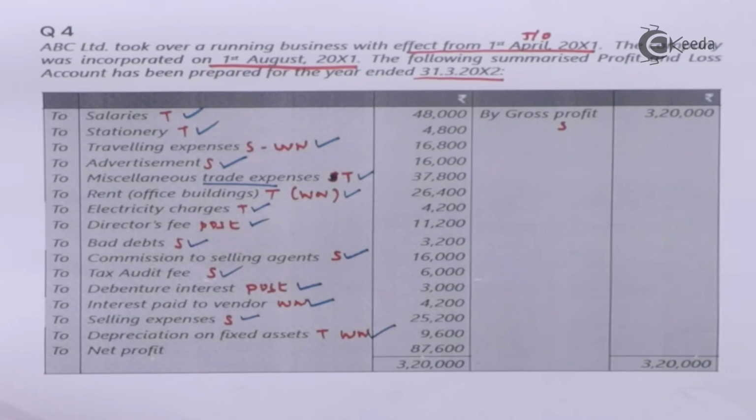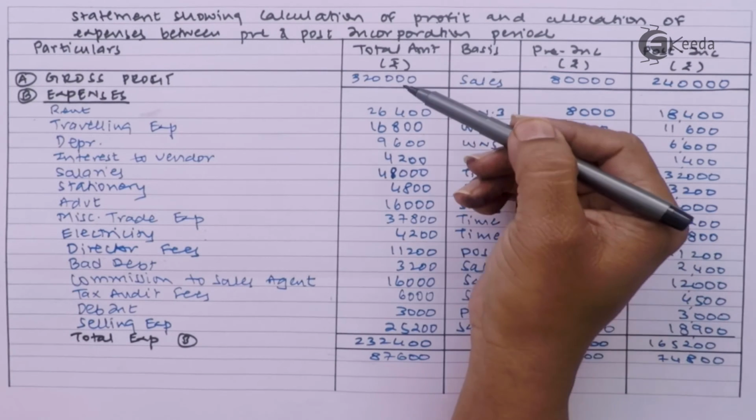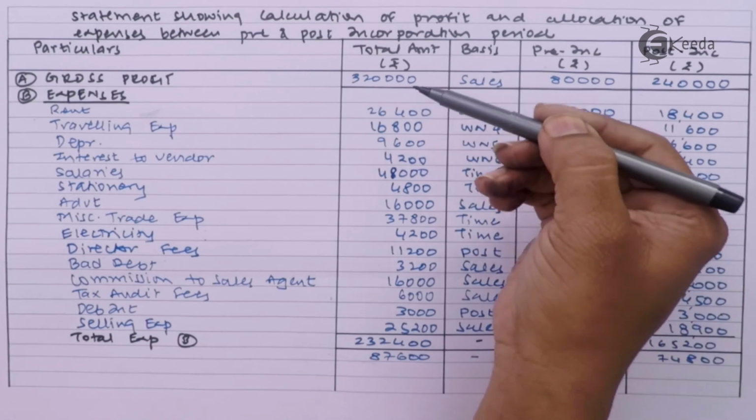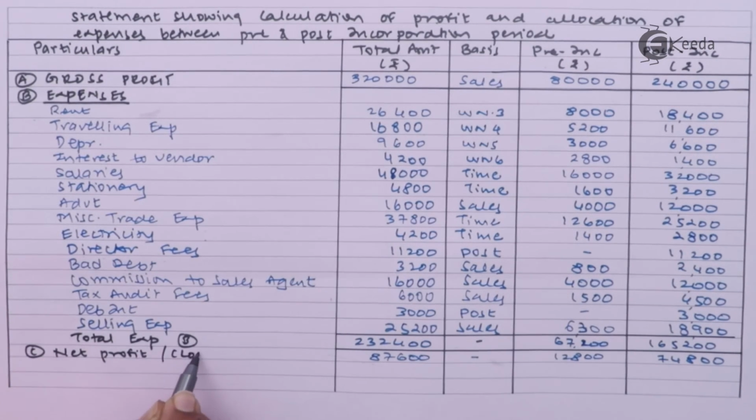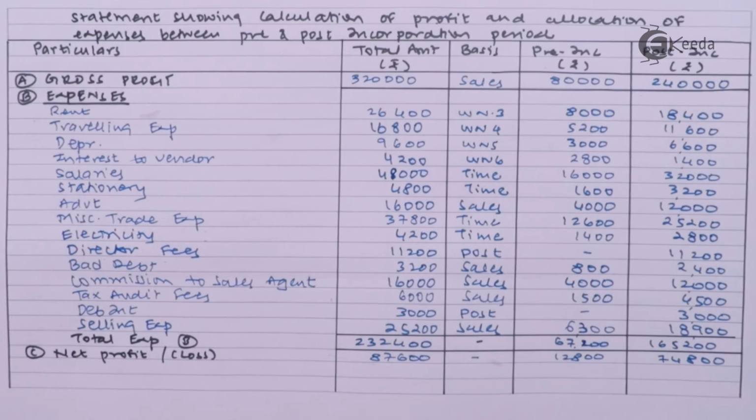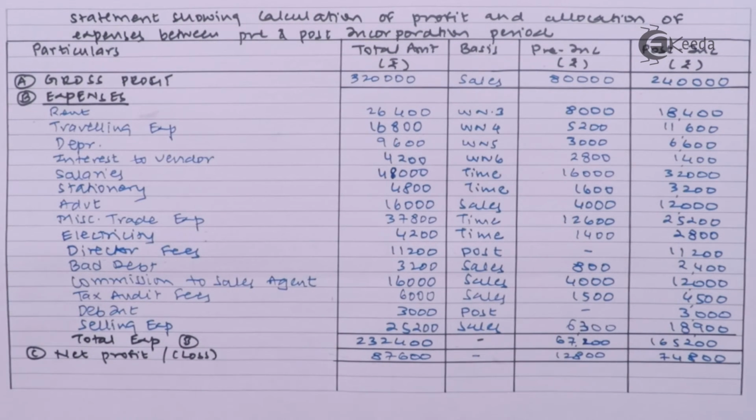Net profit we will derive. So we have to just take a total of the expenses. So student, I calculated a GP, I calculate total expense. If I compare GP with expense, I will get the net profit or loss. So C part, net profit or loss. So we got profit prior to incorporation 12,800 and post incorporation 74,800. Pre incorporation profit will be taken as a capital reserve. Question has not asked, but we are clarifying. This will be taken as a P&L account balance in our further calculation.